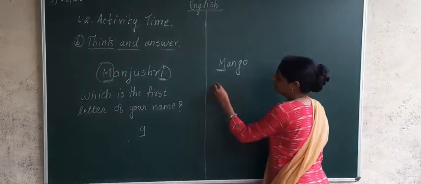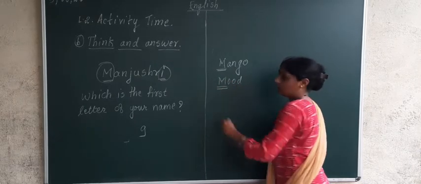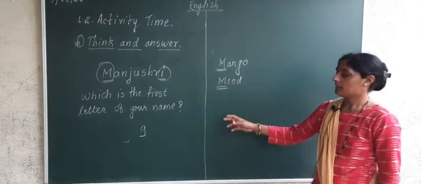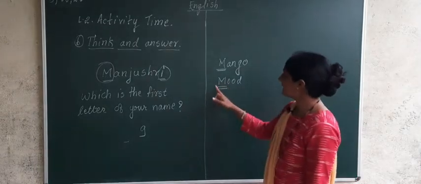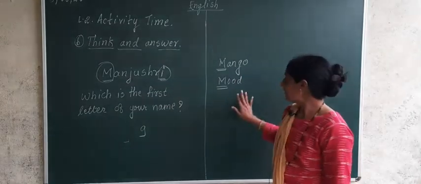Mood. M-O-O-D, mood. Correct or not? Mood is another word, and M is the first letter of my name. Correct? In this way, I will take one more example.